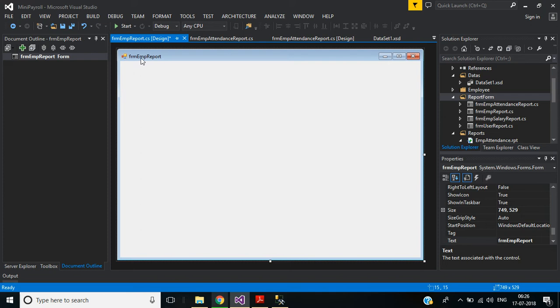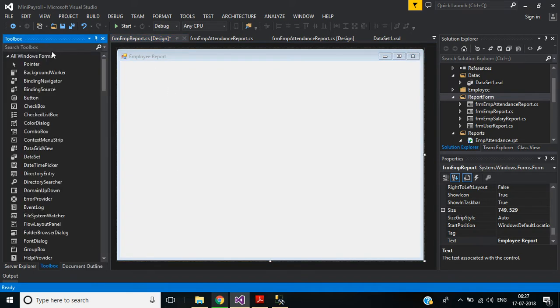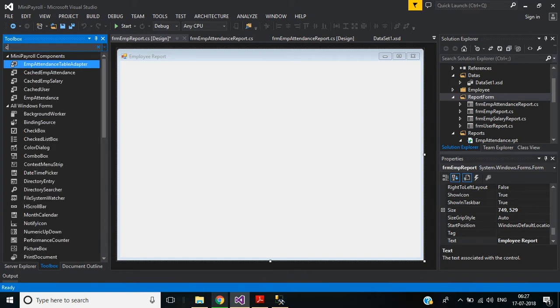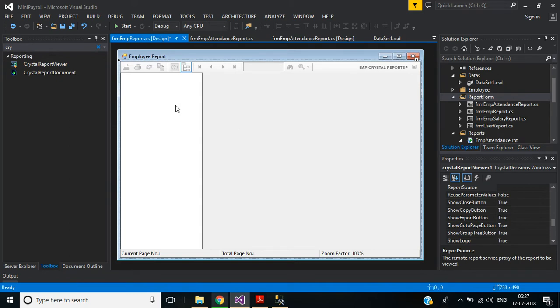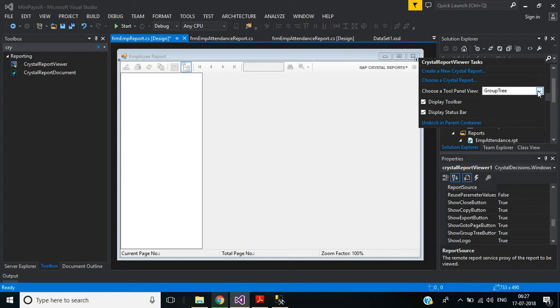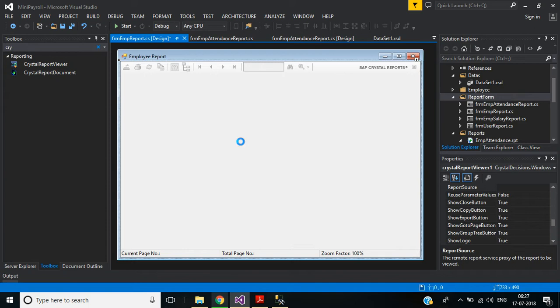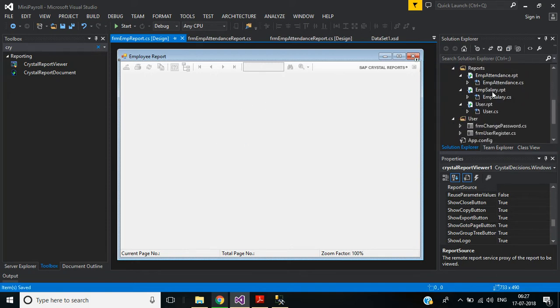Okay, first change this text here. Employee report. Now I am going to add crystal report viewer. Here I don't want this group tree. Click this small icon here. Change this to none. Okay, now save this. Now we have to create reports.